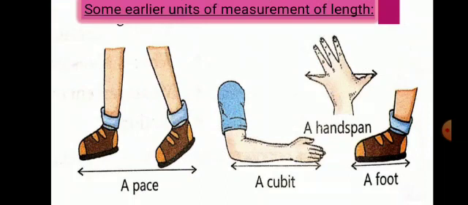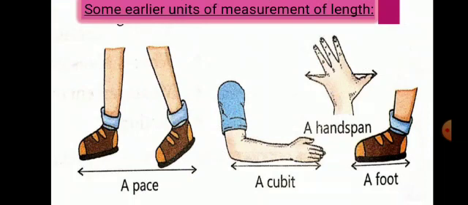So first talking about hand span. Open your hand and stretch your fingers. The length between the tip of your thumb and the little finger is called hand span. Measure the length of your study table using your hand span. Suppose it is of 10 hand spans. Now request your parent to measure your study table with his hand span. Will it be the 10 hand span again?